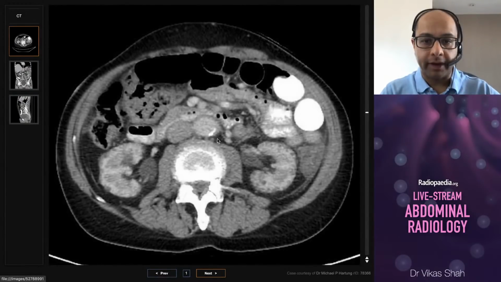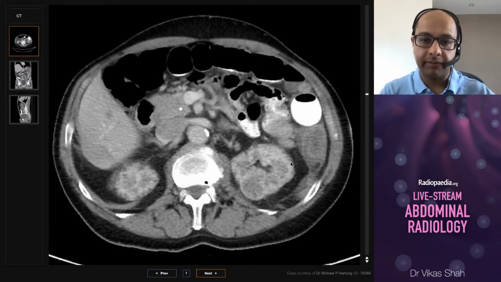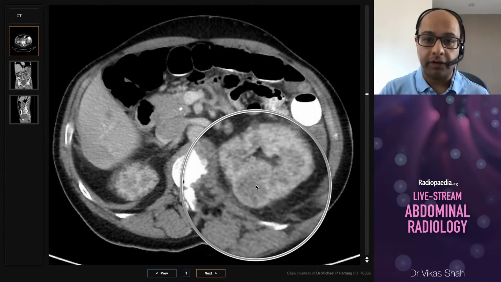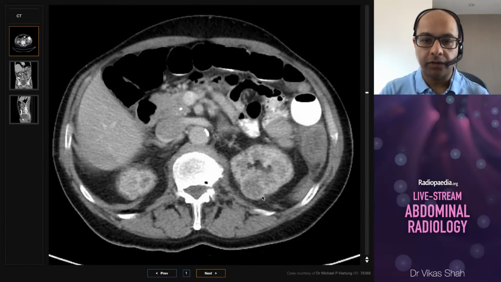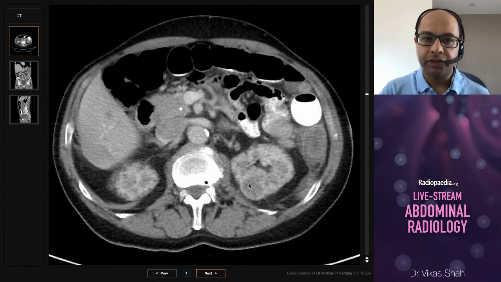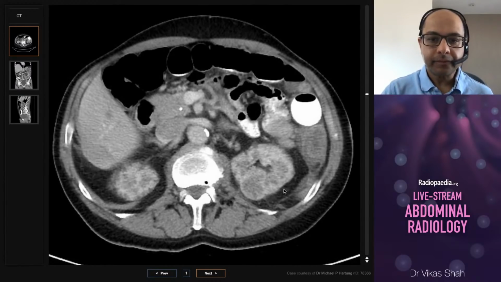Now, that's not all. There is one more very important thing, perhaps probably the most important for this patient in the long term, which is that in addition to all of those findings, there is an ill-defined mass here in the posterior aspect of the upper pole of the left kidney. So we see that there's a bulge in the contour, there is an enhancing rim, and then there's this ill-defined soft tissue density here within the center. This is highly suspicious for a renal cell carcinoma, and this will need working up as if this was a renal cell carcinoma once this acute colonic stuff has all settled.